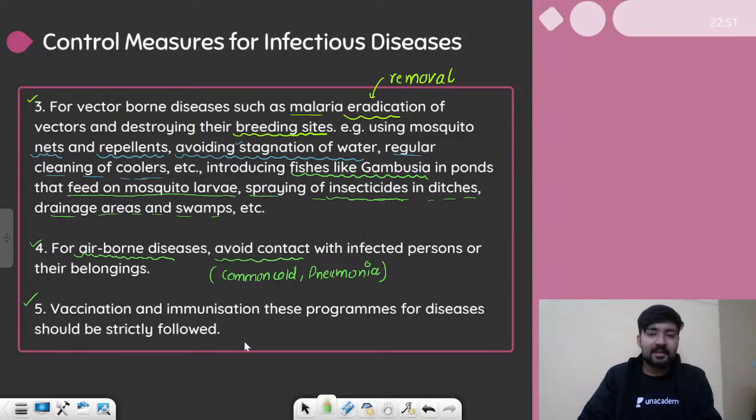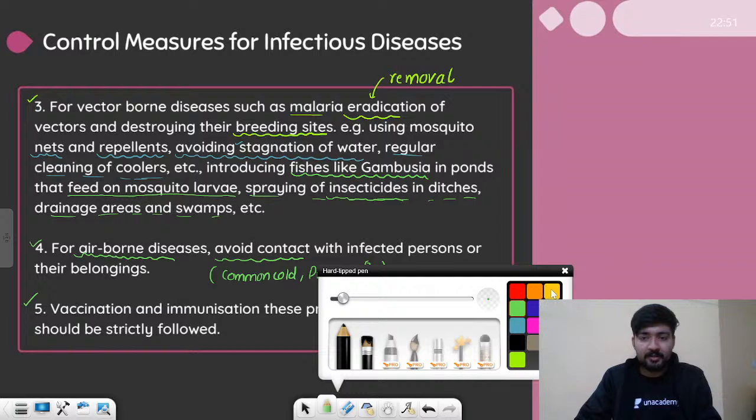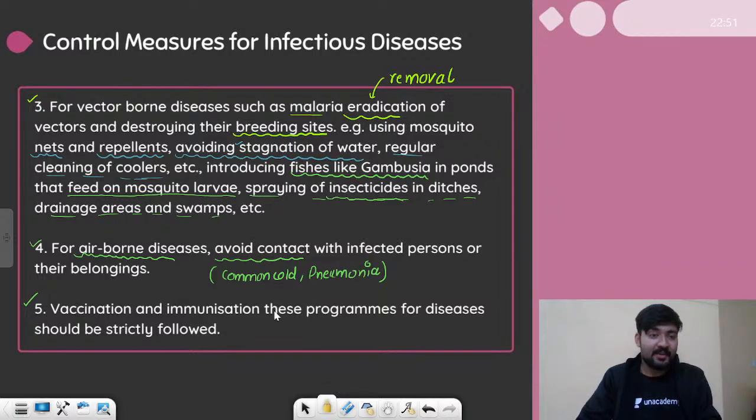And finally, the point that the whole world is working on at the moment, which is vaccination and immunization. So see, you can prevent the attack of pathogen, but if the pathogen still enters your body, you should be able to fight it. Your body should be capable enough. You should have sufficient immunity in your body to kill those disease causing pathogens.